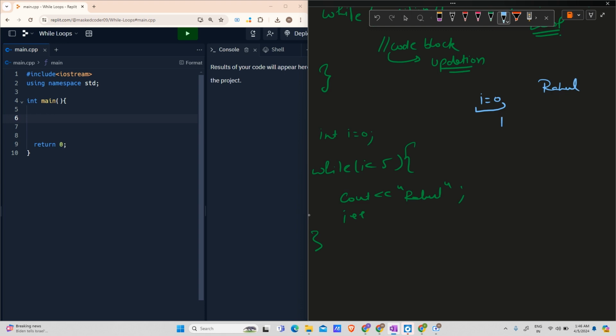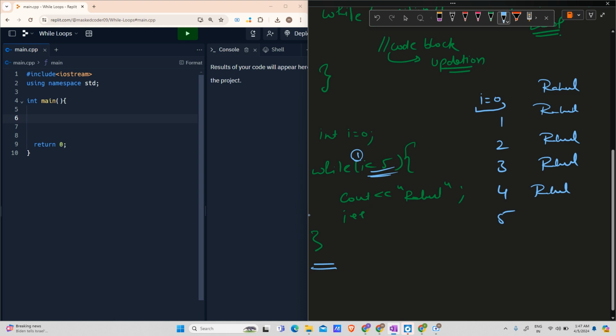I went up here again and said, i less than 5, 1 less than 5? Yes, cout Rahul again, and i plus plus, i changed to 2. Is 2 less than 5? Yes, this will evaluate to true, and I will print Rahul again. I will increment i to 3. Is 3 less than 5? Yes, so Rahul again, and i plus plus, so i is 4. Is 4 less than 5? Yes, so Rahul again, and I change this to 5. Is 5 less than 5? No, 5 is equal to 5. So the loop comes here and my while loop ends.